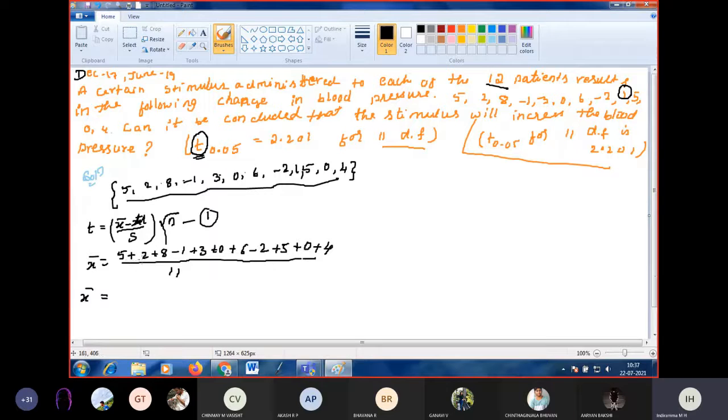12 patients, no? So we should have 12 values. 5 plus 2 plus 8 minus 1 plus 3 plus 0 plus 6 minus 2 plus 1 we should add. Okay. Divide by n is 12. 12 patients means 12 values should be there. Okay. So what you got X bar? 5 plus 2 plus 8 minus 1 plus 3. 583.